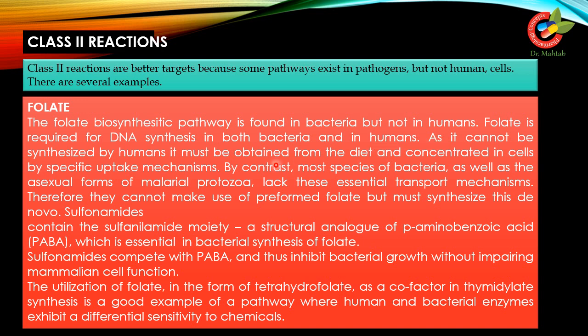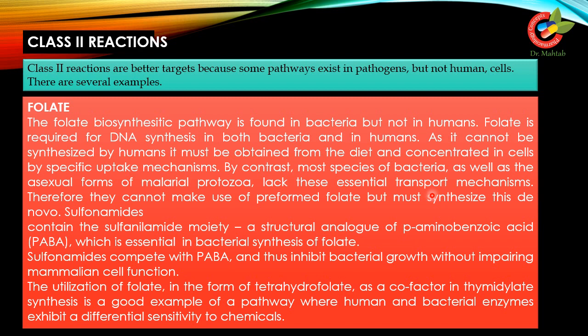As in humans it cannot be synthesized, so it must be obtained from diet and concentrated in cells by specific uptake mechanisms. By contrast, most species of bacteria, as well as the asexual form of malarial protozoa, lack these essential transport mechanisms.